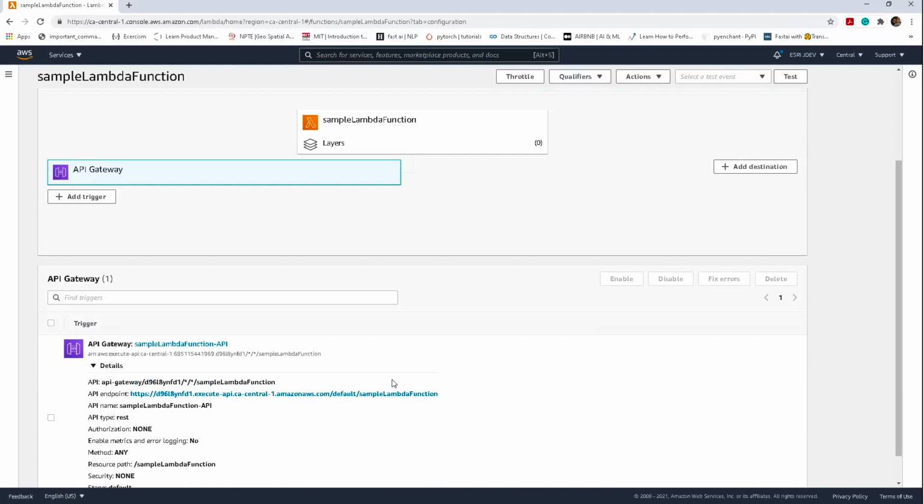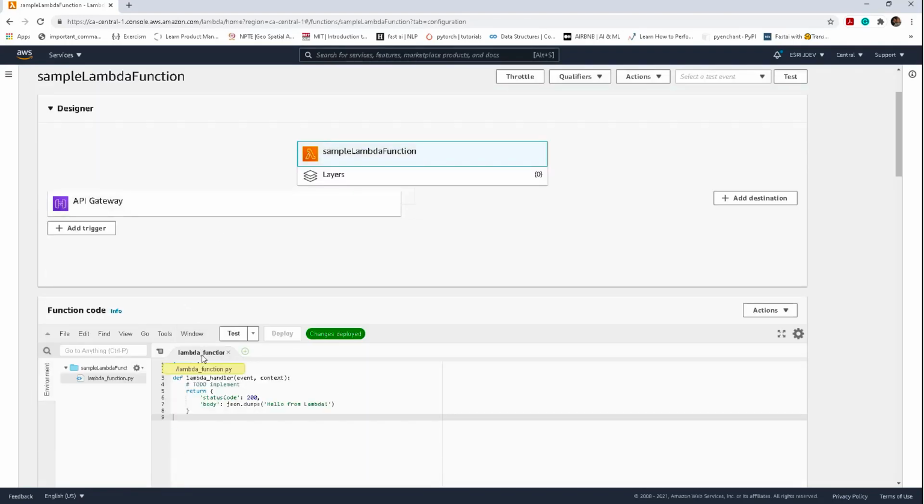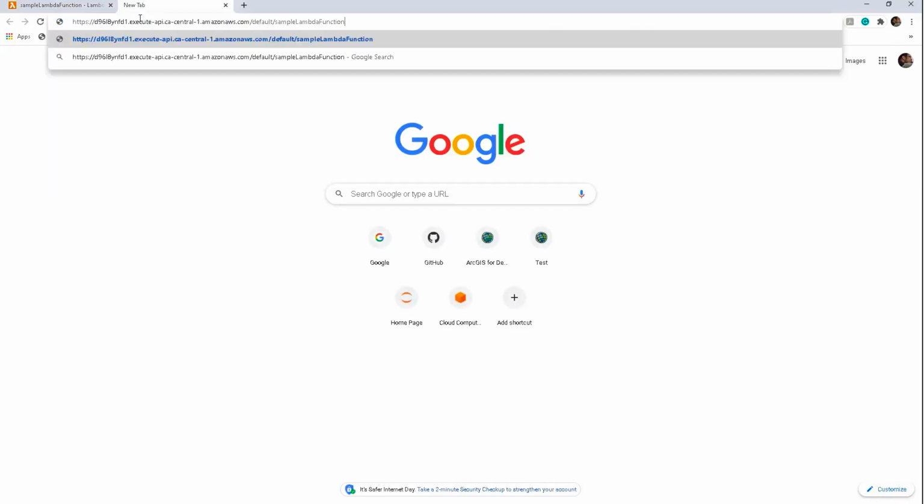And here in the details of the API, we can see the API endpoint as well. Let's copy that and go back to the function. So once we hit the API gateway, it should return a response that says hello from Lambda. Let's try doing that in the browser window. And as expected, the function is returning hello from Lambda.